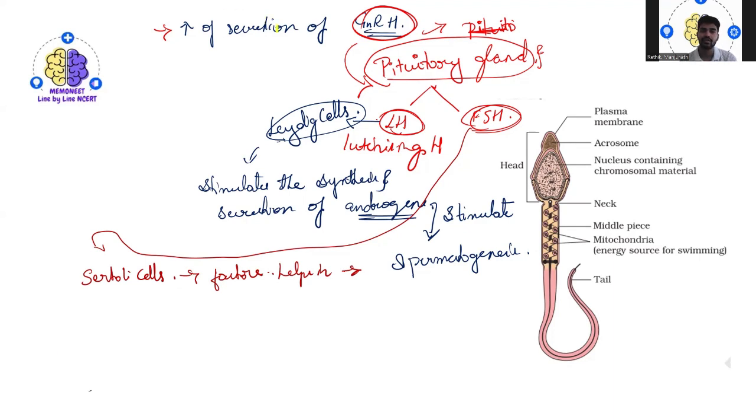Yes. This is another very important thing, so you need to concentrate on what hormones are produced during puberty which help the spermatogenesis process.